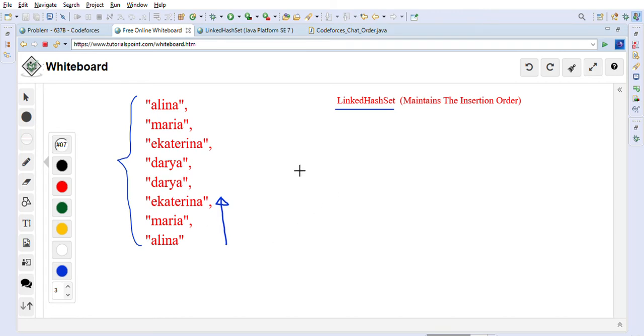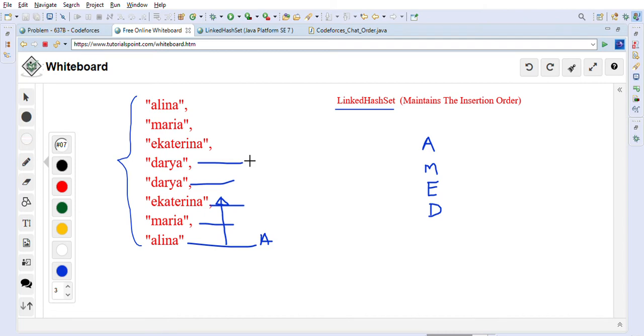So how will the set work? We will start iterating through this array of strings from bottom to top. First we iterate this Elena. Elena is A, so we insert A into our LinkedHashSet. Then Maria will be there, so we insert M. Then Ecterina will be there, so we write E for Ecterina. And then for Daria we write D. So we are inserting into the LinkedHashSet.